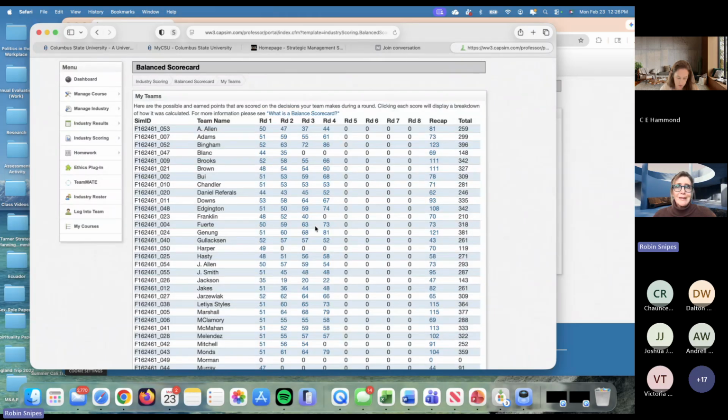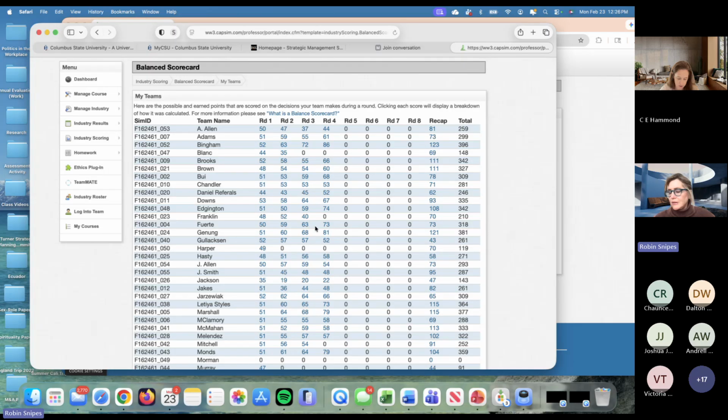But also, let's say you replayed all 4 rounds and your ending number is even lower. It's not better, it's worse. Well, then send me a copy of the screenshot that you initially had, and I'll give you the grade for the highest attempt on that. So I do want you to continue to practice if you want to, but I don't want you to run out of time such that your grade goes down if you're practicing like that.